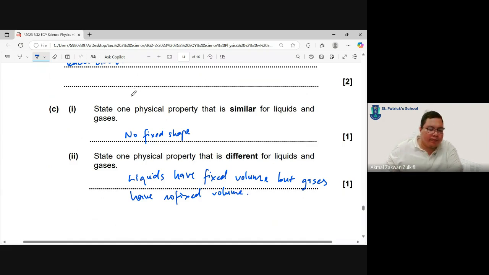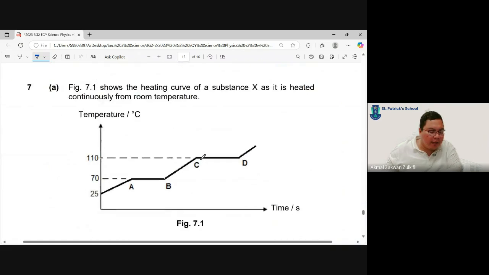Okay, and we have reached the final question. Figure 7.1 shows the heating curve of substance X. Again, it is a heating curve, so internal energy is increasing.